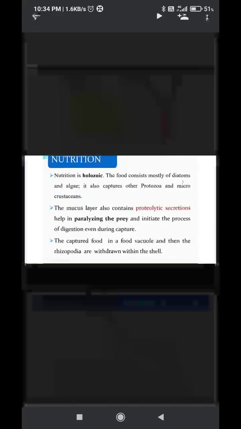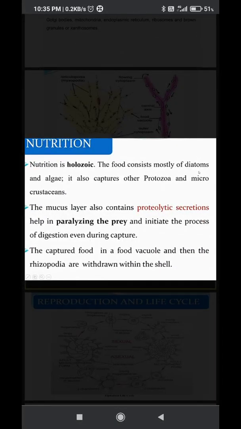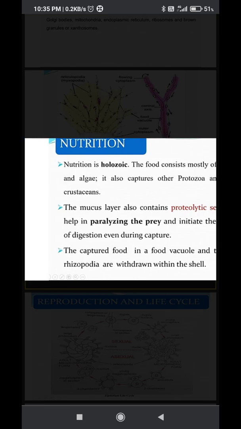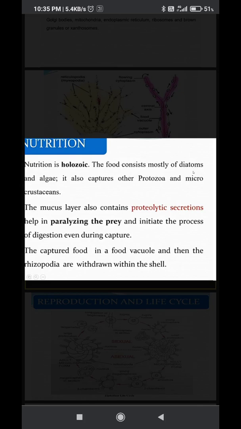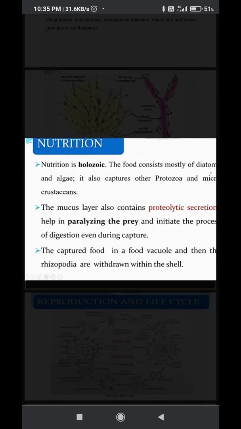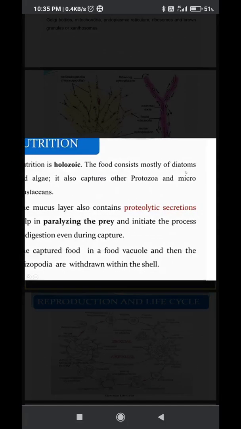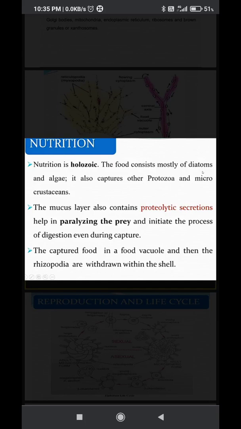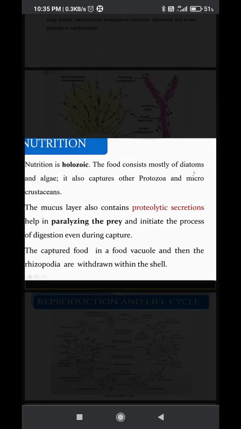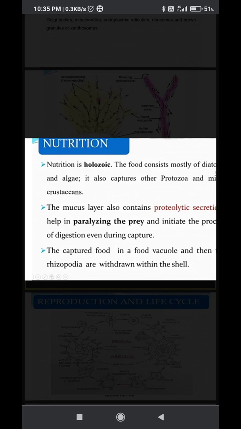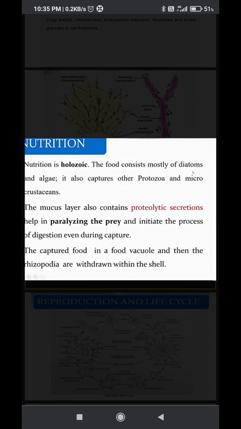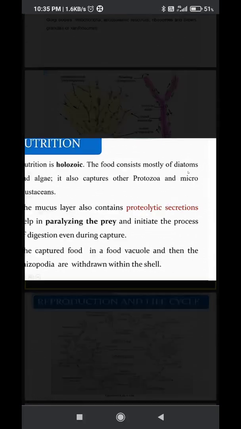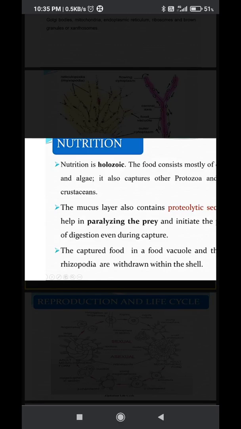Next, nutrition. Nutrition is holozoic. The food consists mostly of diatoms and algae. These foraminiferans feed on diatoms and algae. They also capture other protozoans and micro-organisms, and even crustaceans. The mucus layer also contains proteolytic secretions that help in paralyzing the prey. So the mucin is useful for capturing the prey, especially by paralyzing it, and initiates the process of digestion even during the capture.